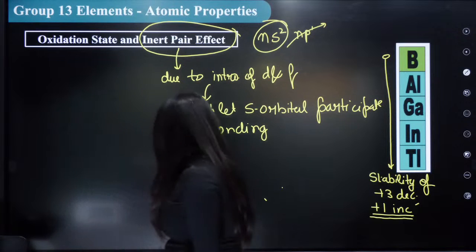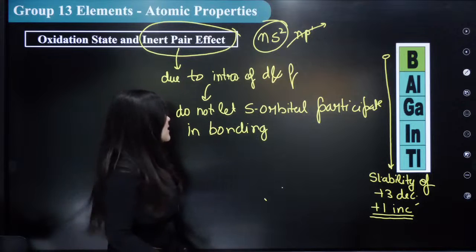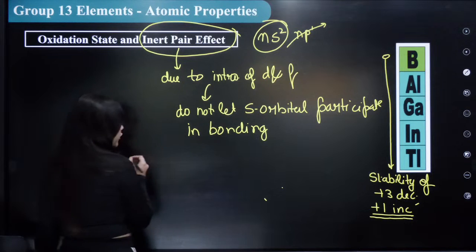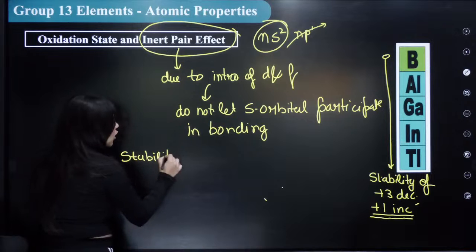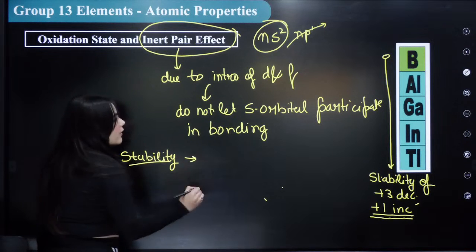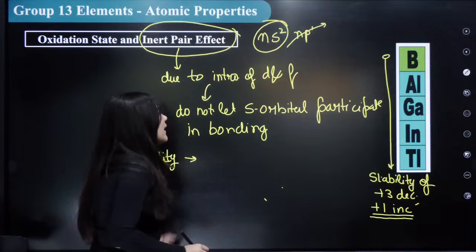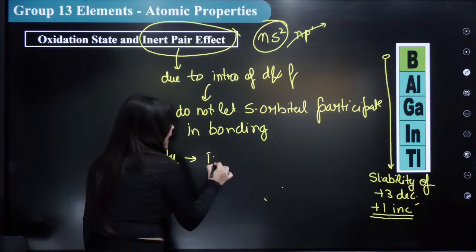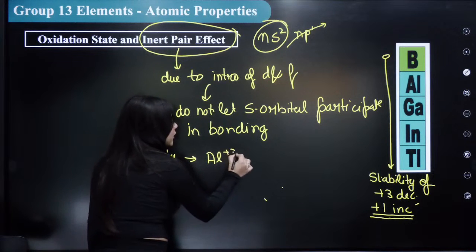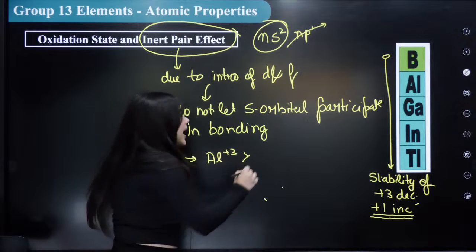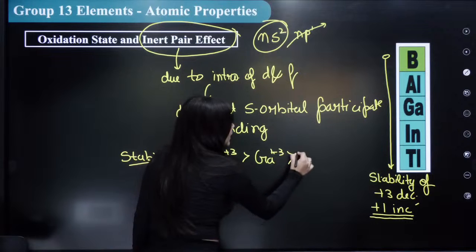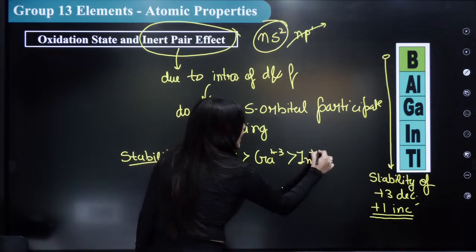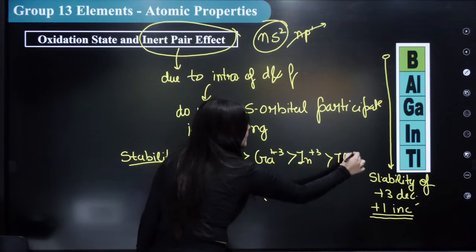Now let's talk about the stability of oxidation states. I am writing the stability order. What stability order will it follow? For +3, aluminium +3 will be the most stable, then gallium +3, then indium +3, and then thallium +3.